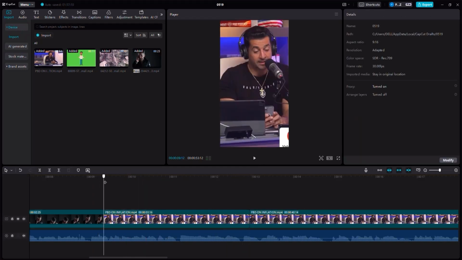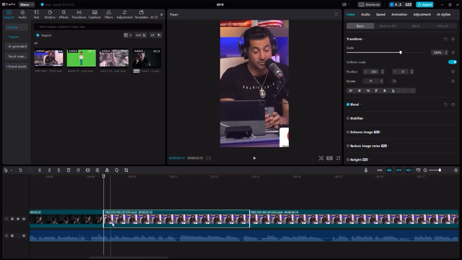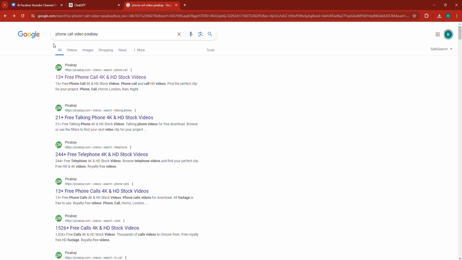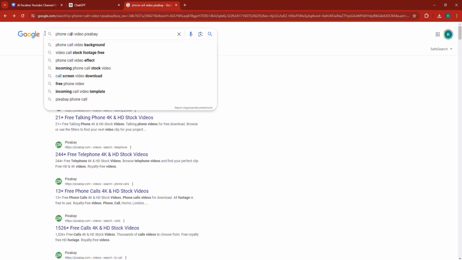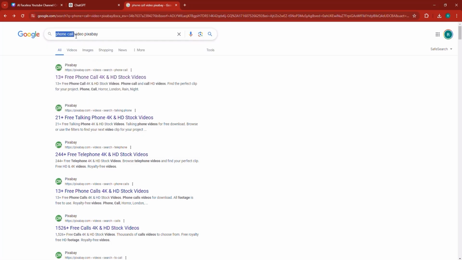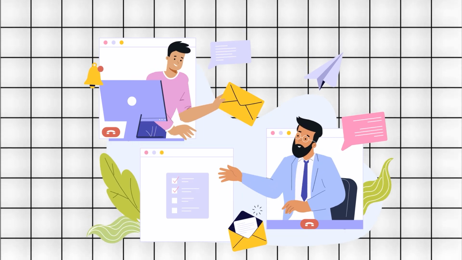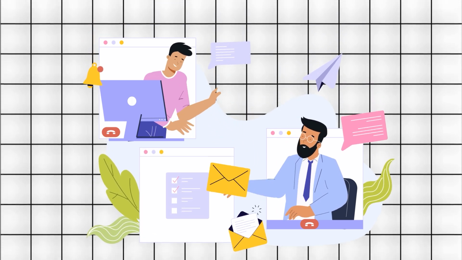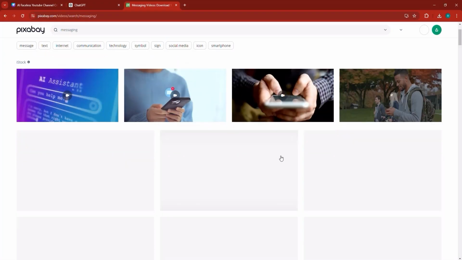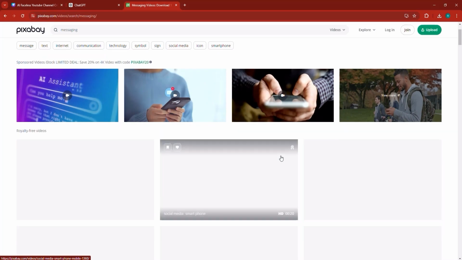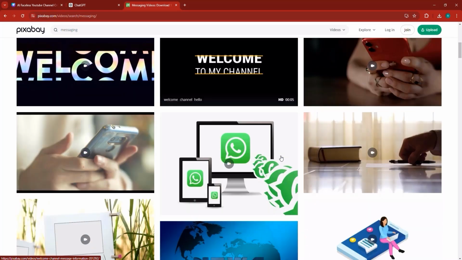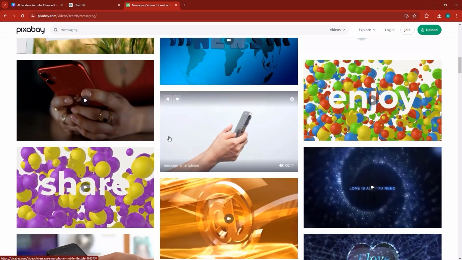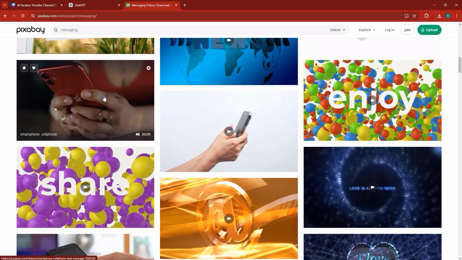Now, let's try to go a bit faster. I'm going to put the cursor at the beginning of this scene. I'm going to look for, let's just say, send message video, because the moment he's talking, he's basically talking about his friend sending him a message. So a message video, or a picture, actually. So we need to go ahead and find a video that relates to that.